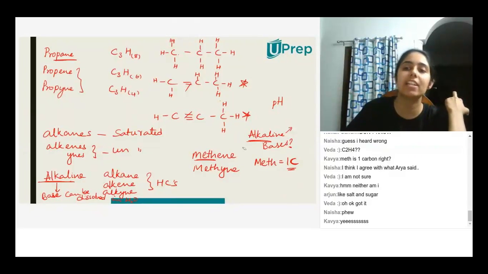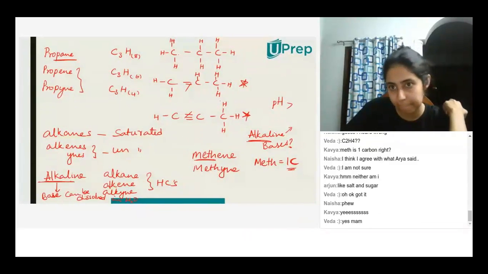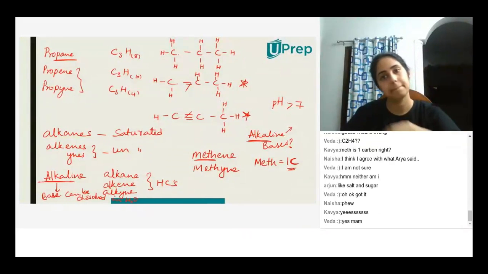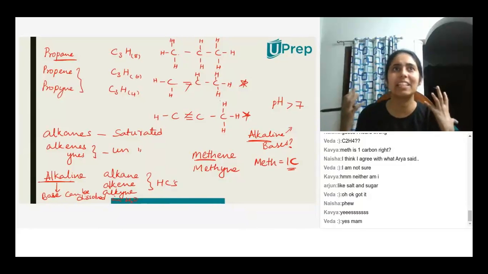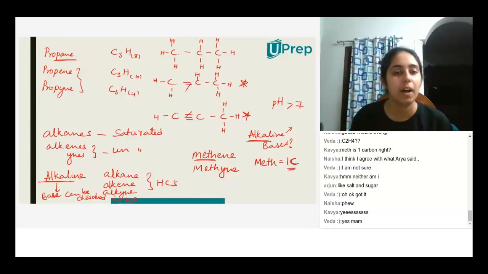The pH level decides whether it is acid, base or neutral. Exactly. So the pH of alkaline substances is greater than 7. So I can say all alkalines are bases, but not all bases are alkalines.